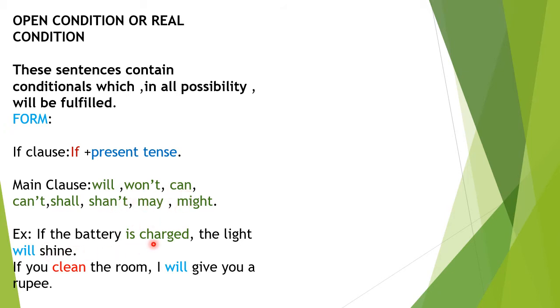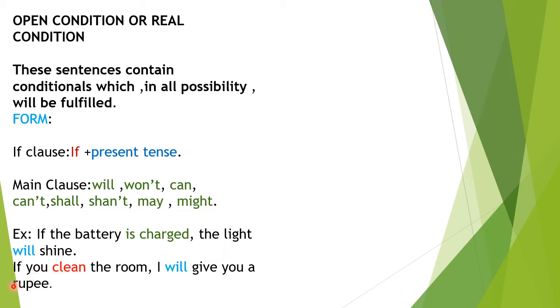Now look at this sentence. If the battery plus which verb? Present tense, and the main clause has will as the verb, isn't it? So this is in first conditional, and it is said if the battery is charged, what will happen? The light will shine. If this condition is fulfilled, next condition, main clause, in the main clause you have possibility of the action to happen, isn't it?